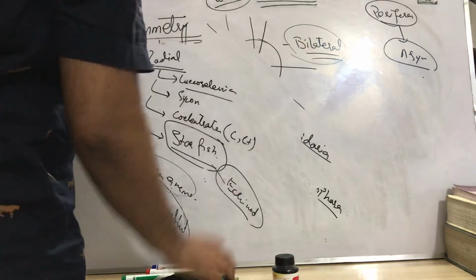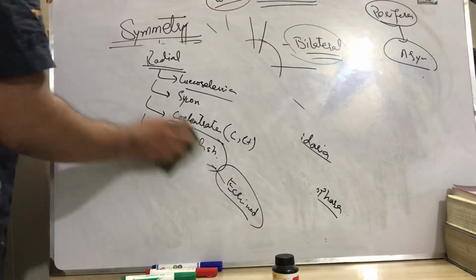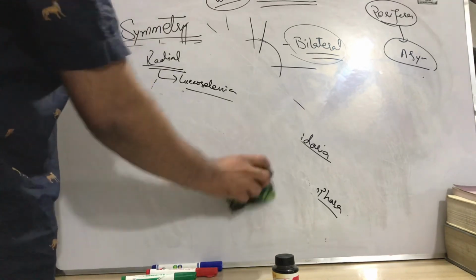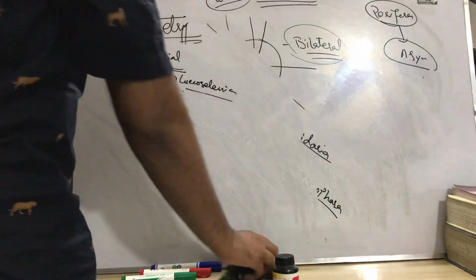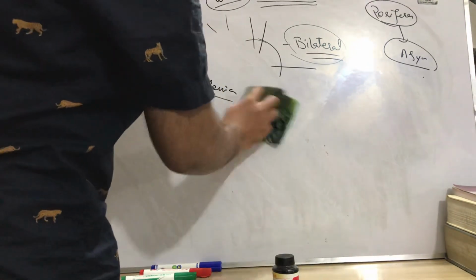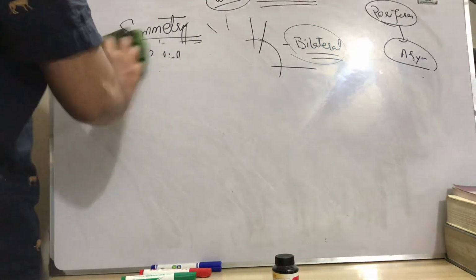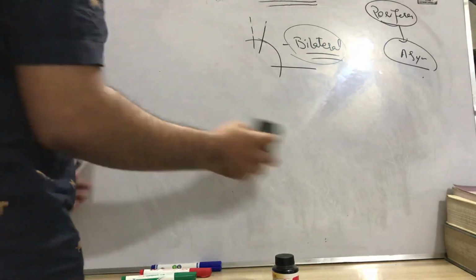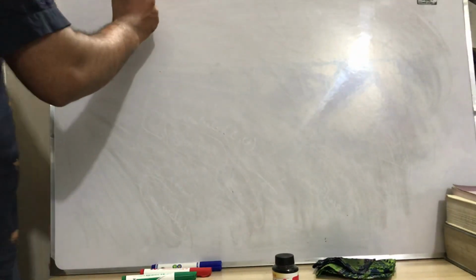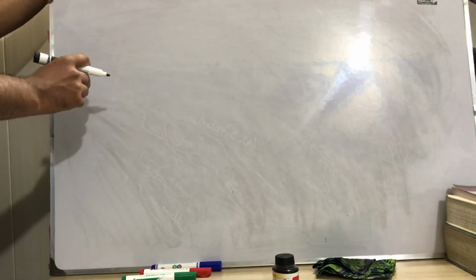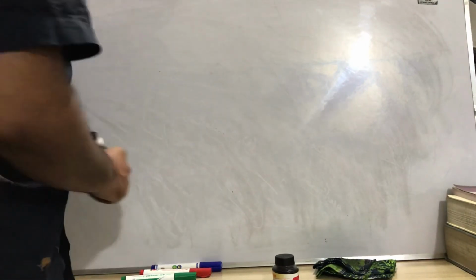Now bilateral symmetry is very simple. In bilateral symmetry we can pass only one plane for dividing an organism, only one plane, but this plane is very specific. Not just any plane can pass to divide an organism into two equal halves. No, not at all. This is a very special plane in bilateral, and its name is the sagittal plane. I will explain